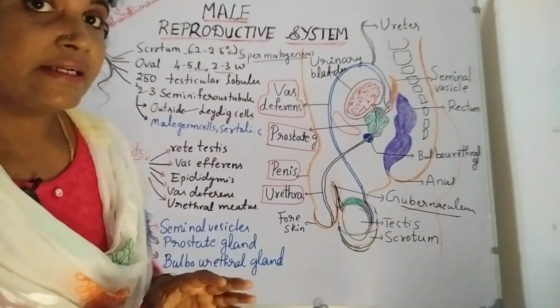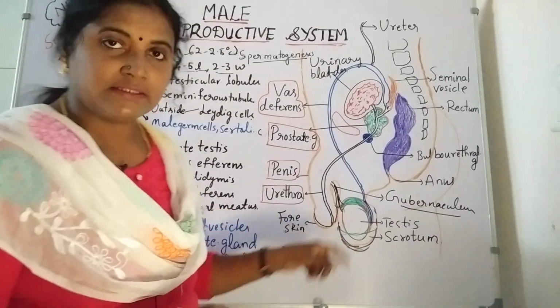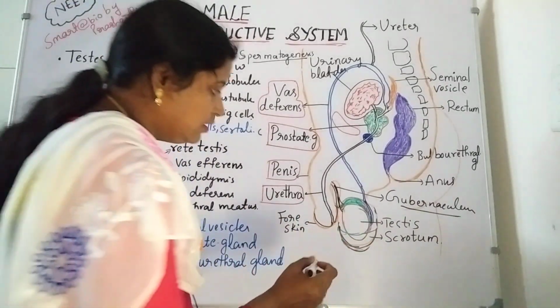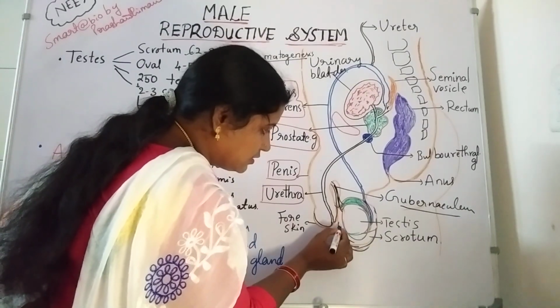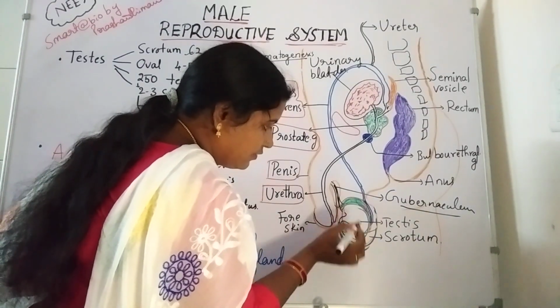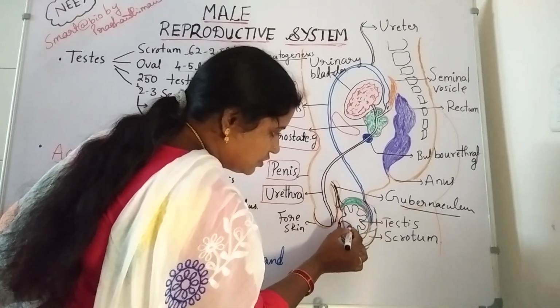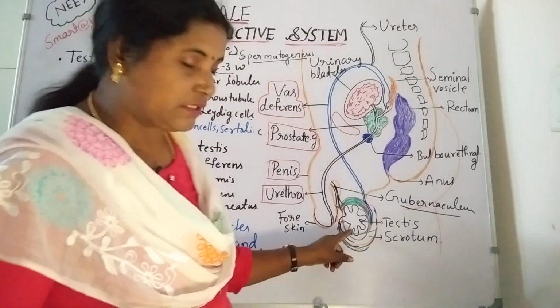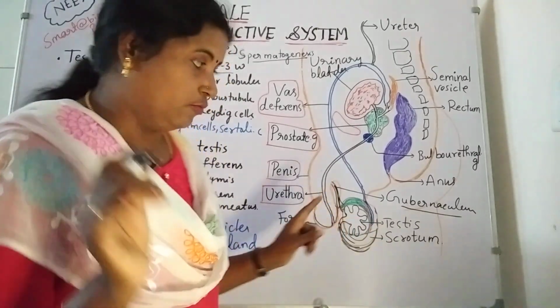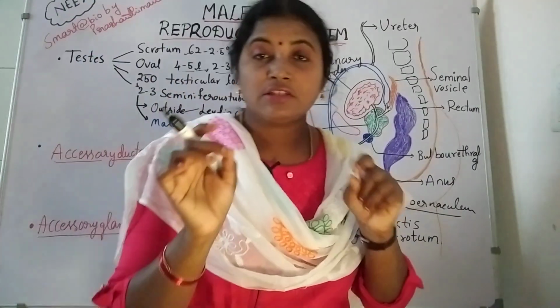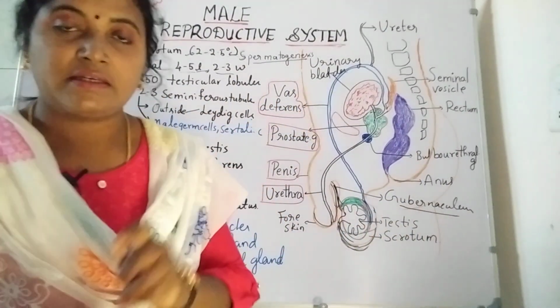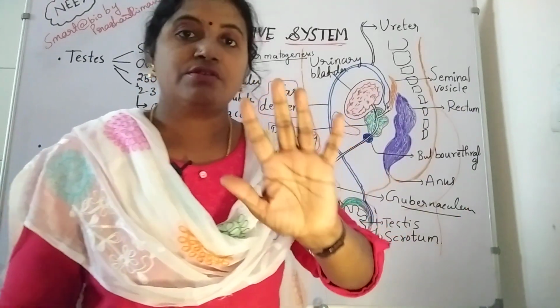Next one, if you see inside the testis, the outer layers of the testis invaginate and form the testicular lobules. These lobes are known as testicular lobules. Each testicular lobule contains 2 to 3 seminiferous tubules.